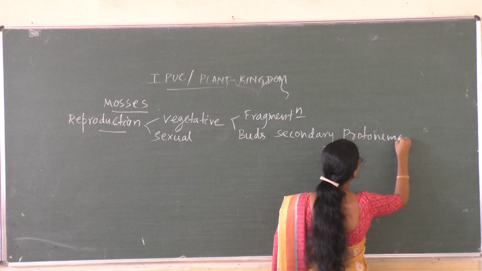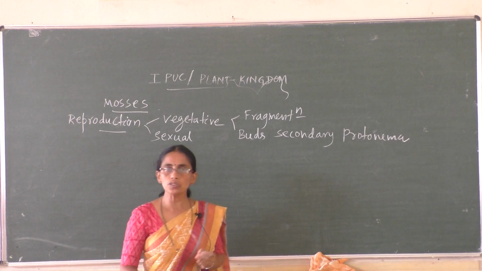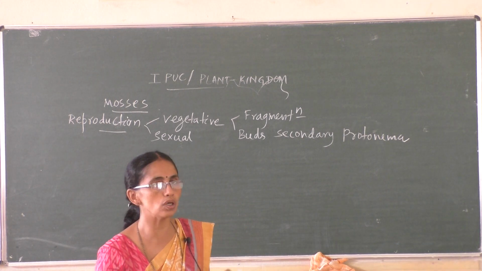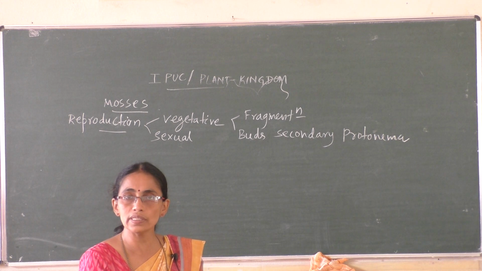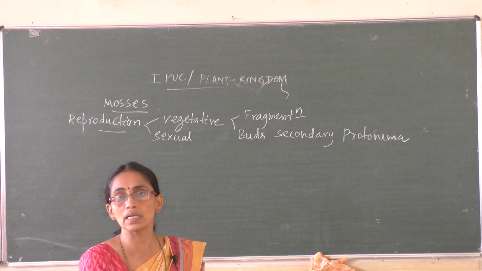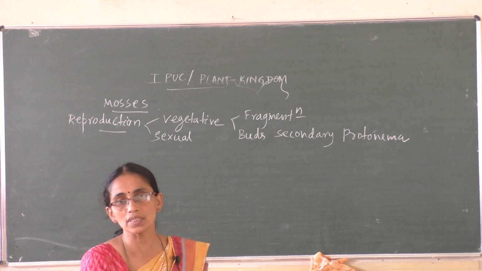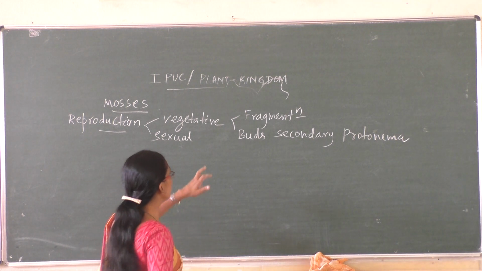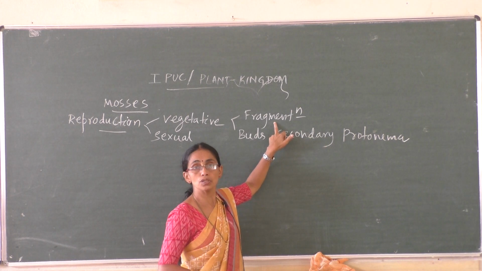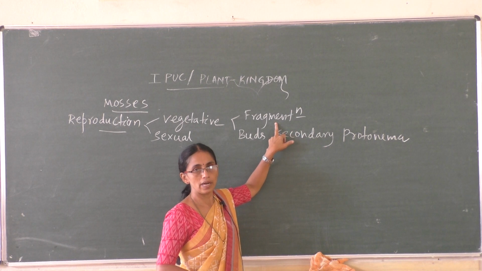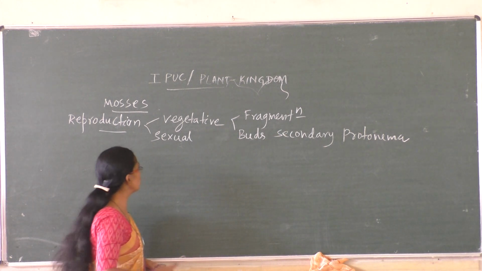So what are buds? Lateral buds are the structures which grow on secondary protonema. Buds attach to the soil with the help of rhizoids. Buds are the gametophytes which possess the sex organs. Those buds are produced on the secondary protonema. Fragmentation of the plant body and bud formation are the two methods of vegetative reproduction.